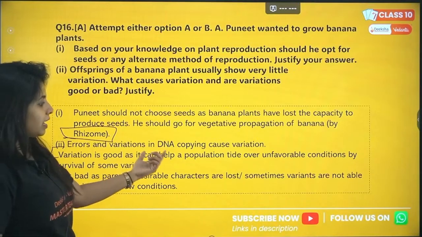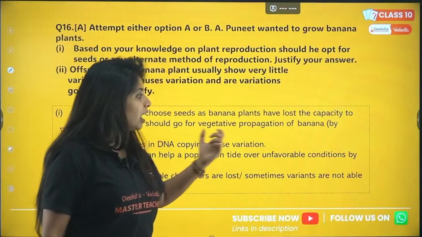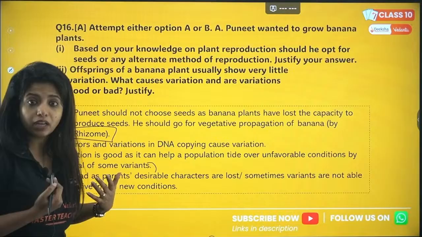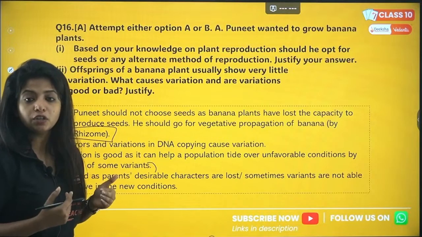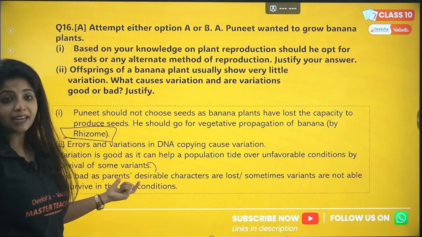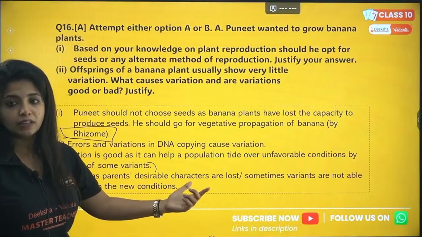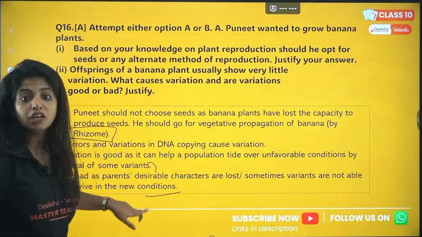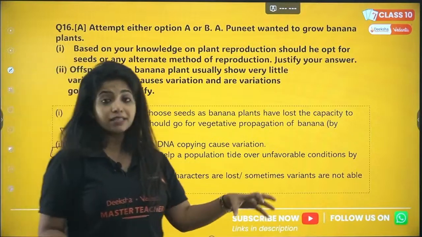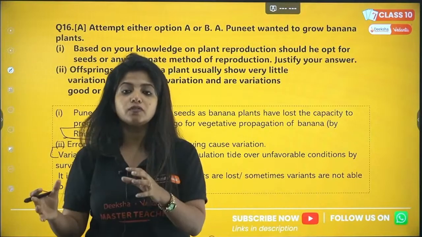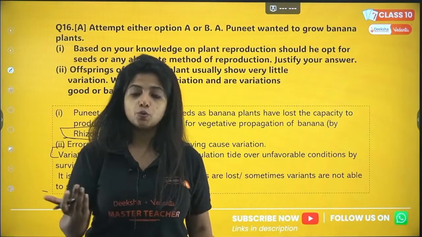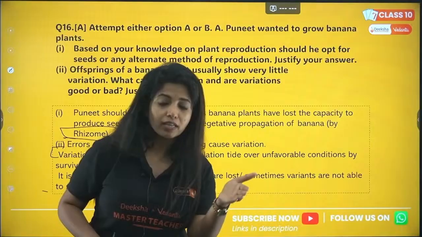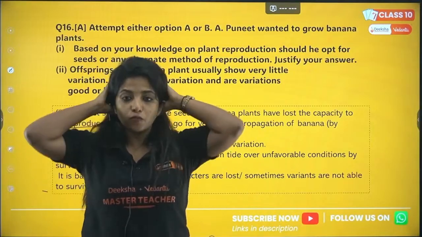Variation is good as it can help a population tide over unfavorable conditions. Suppose I have the variation, you do not have, so I will survive. And this is how the species continues, right? Now, it is bad as the parents' desirable characters are lost. Sometimes variants are not able to survive in the new conditions because the parents had the good characters, but because of some variation you have lost it, and so the new plants are not able to survive. So, you should know why it is good and why it is bad, and you can write the answer accordingly.